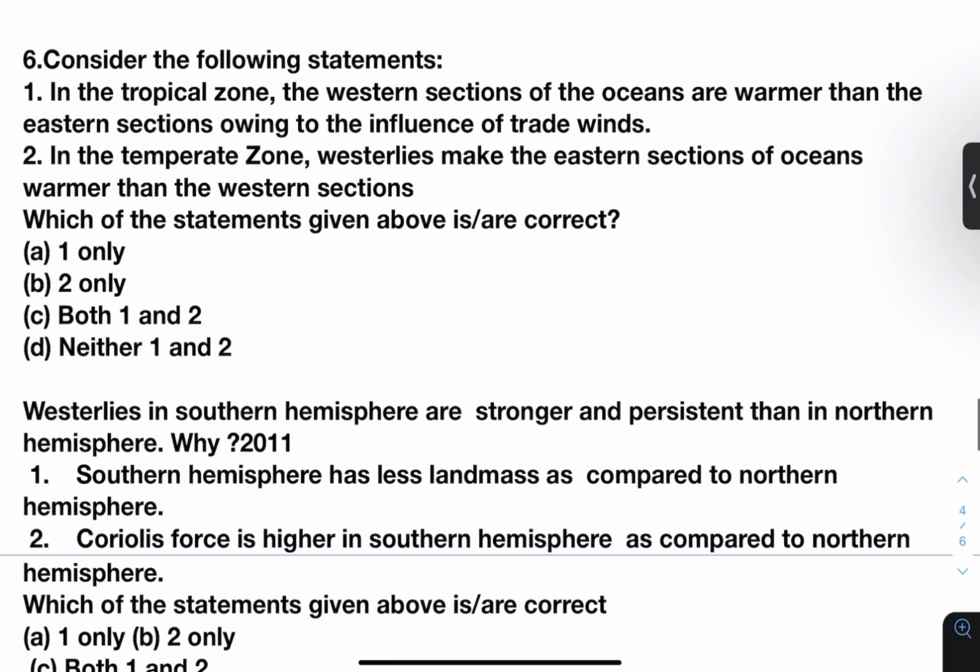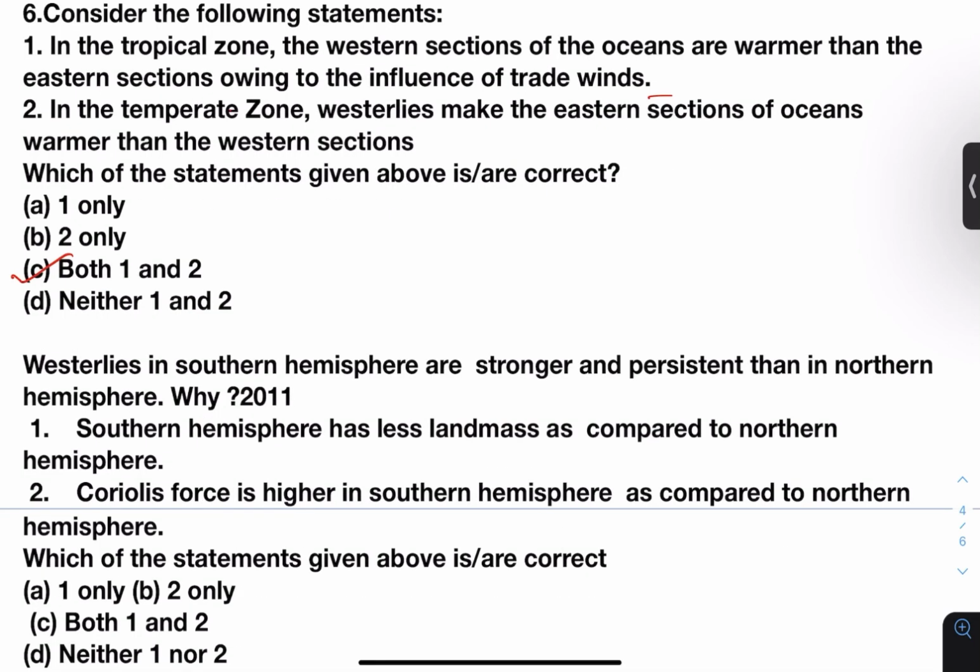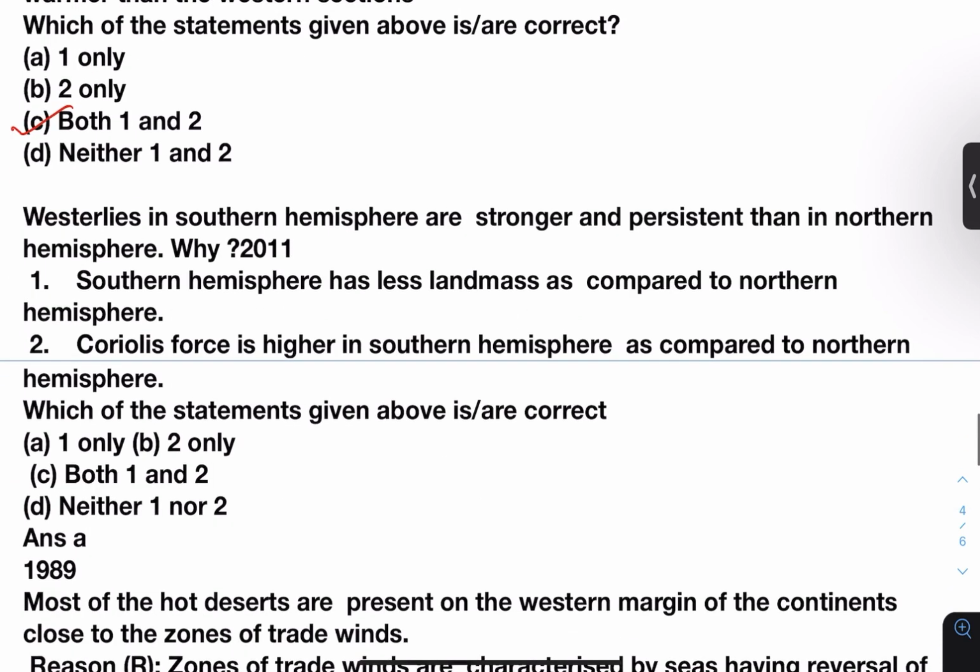Next question. In the tropical zone, the western sections of the oceans are warmer than the eastern sections owing to the influence of trade winds. In the temperate zone, westerlies make the eastern sections of ocean warmer than the western section. Both the statements are correct. Answer is both 1 and 2. Now this question was not asked directly in the previous years, but questions on westerlies and trade winds have been asked. For example, in 2011, a question on westerlies was asked.